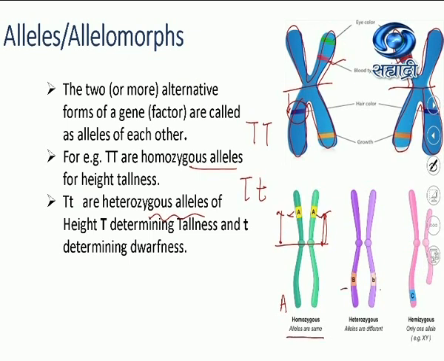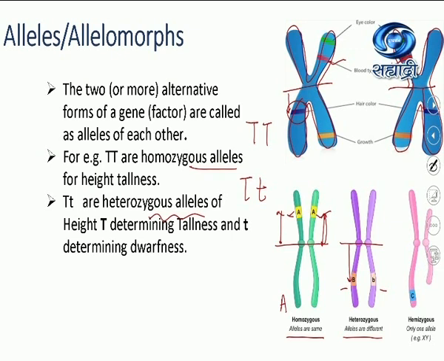Look at this, capital B, small b. Suppose capital B is for blood group. So capital B, small b. These genes are representing opposite traits, so it is a heterozygous allele. But they are an allelic pair because they are located on homologous chromosomes at the same loci from the centromere.